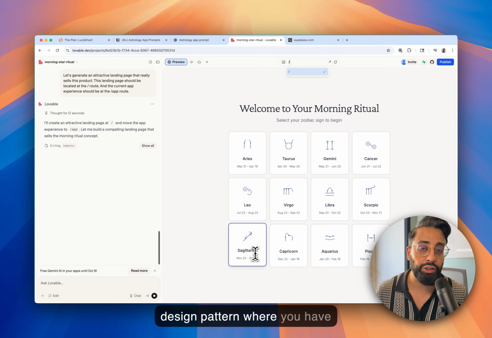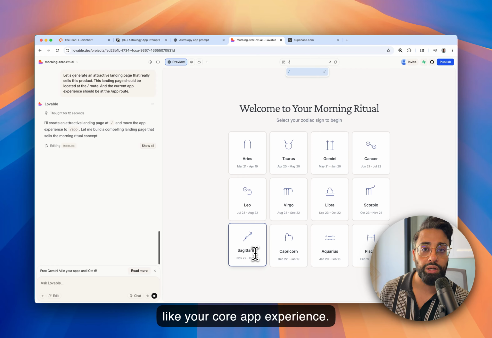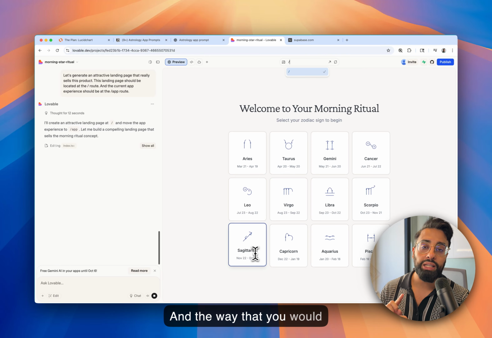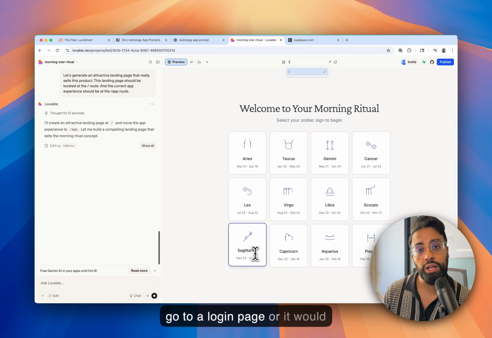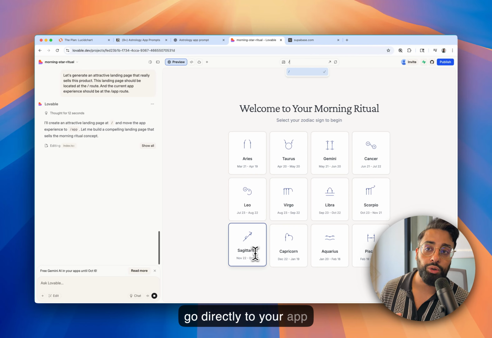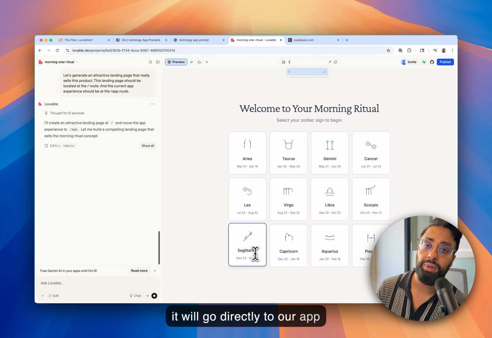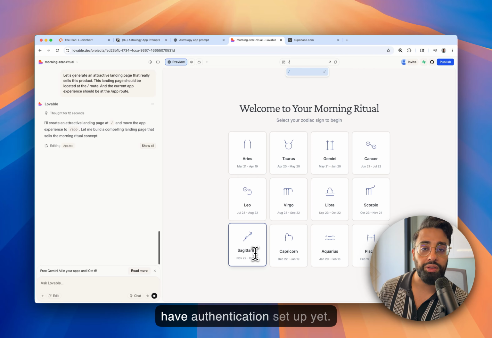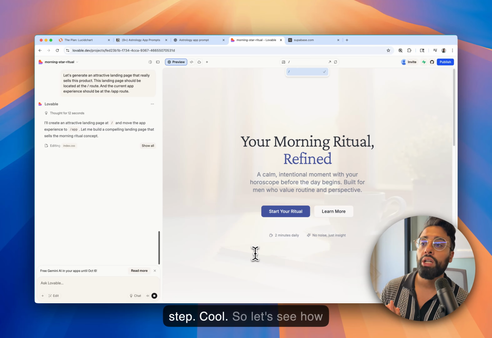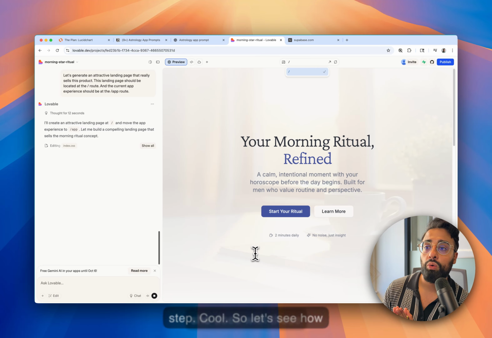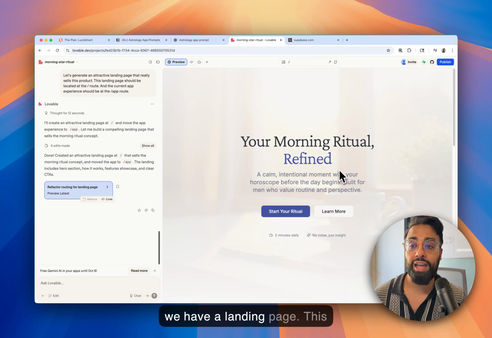This is a very common design pattern where you have a landing page separate from your core app experience. And the way that you would link it is a button on your landing page that would either go to a login page or go directly to your app experience. In our case today, it will go directly to our app experience because we don't have authentication set up yet. We will be doing that in a later step. Cool. So let's see how she does with those instructions. Okay, great. So we have a landing page.